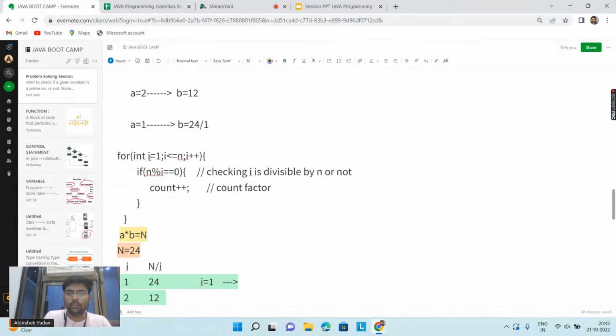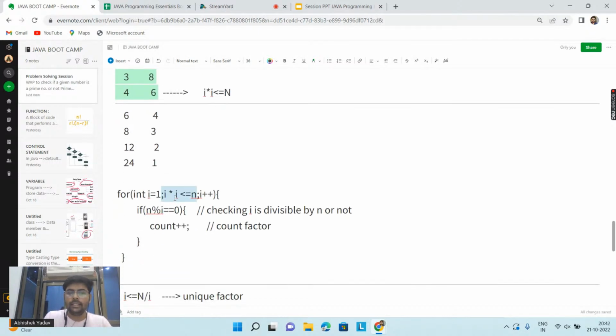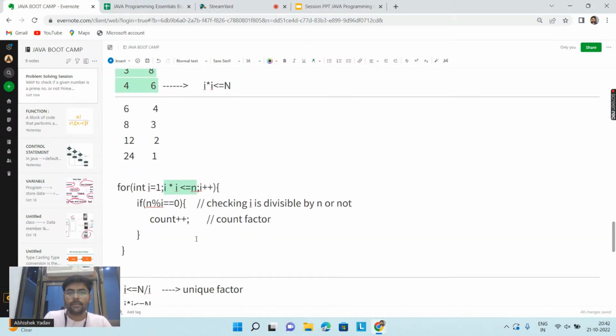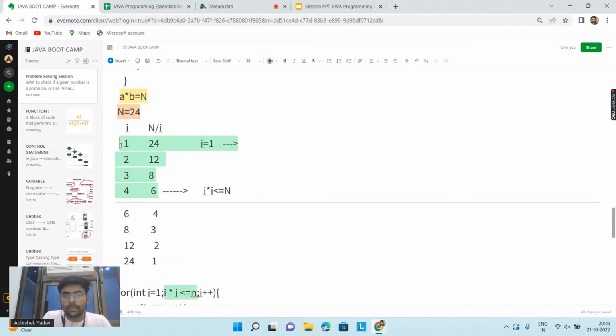Why have we written this for loop? We have written this for loop in order to calculate all the unique factors. So there is no need to go after this point, because till this point you will get all the unique factors by the expression A into B is equal to N. Let's do some changes here. Now if I get one factor, if I am saying 1 is a factor of 24, then at that moment I can get the next factor, that is 24.